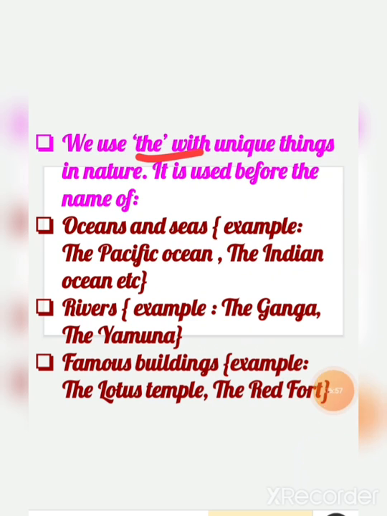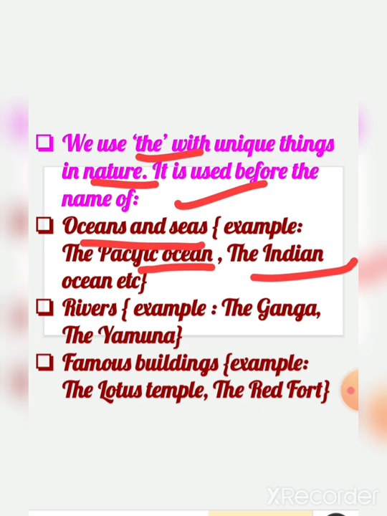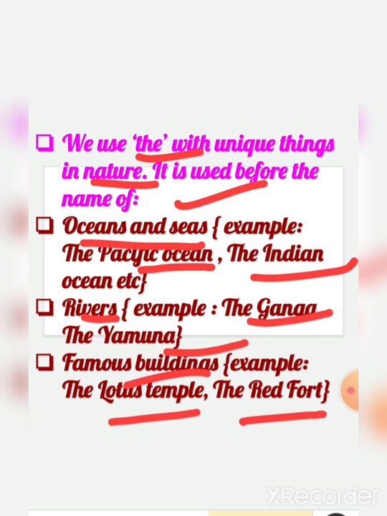We use the with unique things in nature. It is used before the name of oceans and seas, like the Pacific Ocean, the Indian Ocean, rivers like the Ganga, the Yamuna, famous buildings like the Lotus Temple and the Red Fort. These all are unique things. That means only one is there.